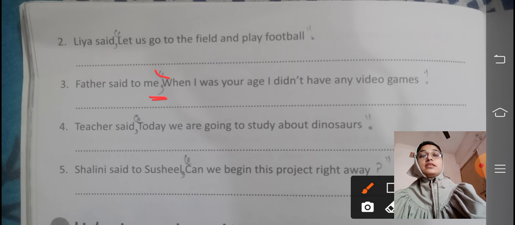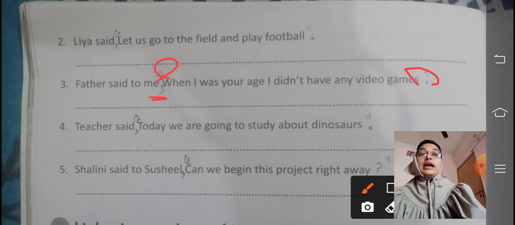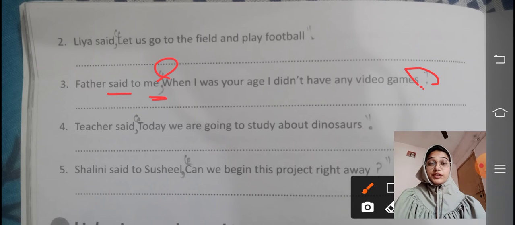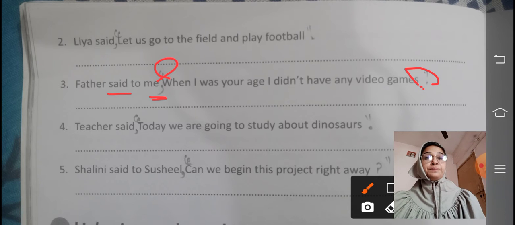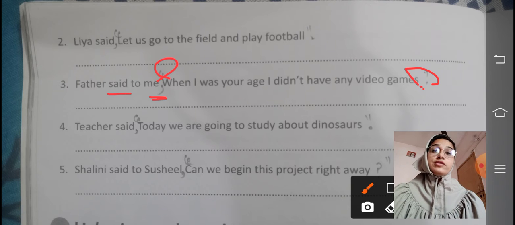Then we'll begin this sentence with the inverted commas. And as it is said to and told, we just put here a full stop. Make sure you end your sentence with the full stop or question mark. Okay. So here father said to me, comma, inverted commas started. When I was your age, I didn't have any video games. Full stop, inverted commas closed.